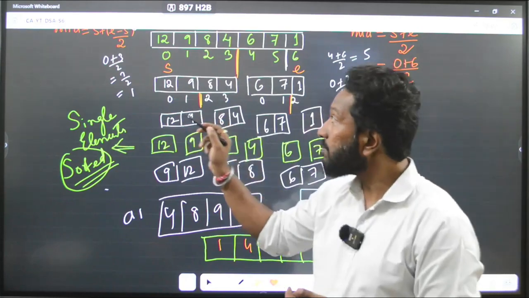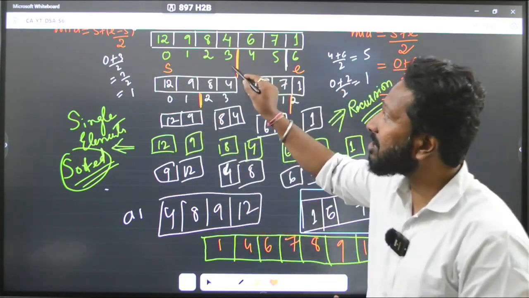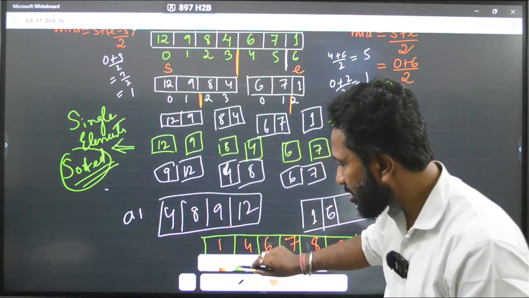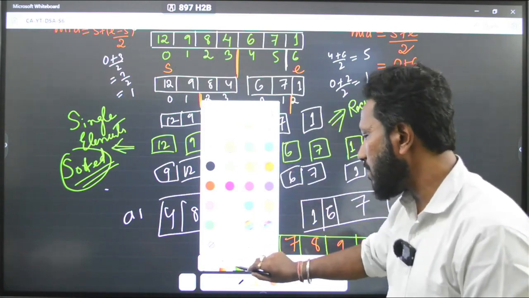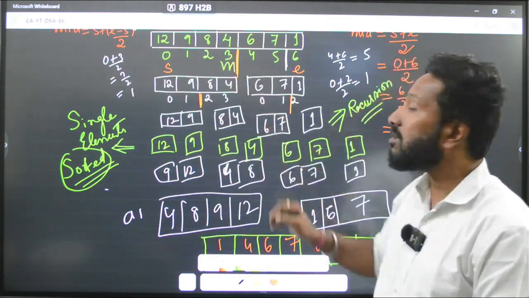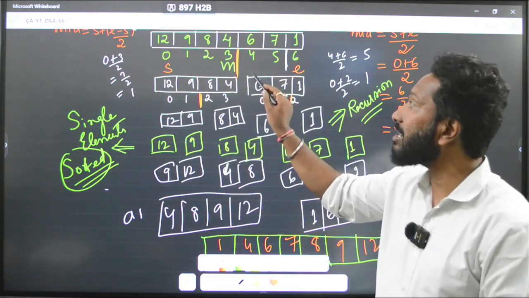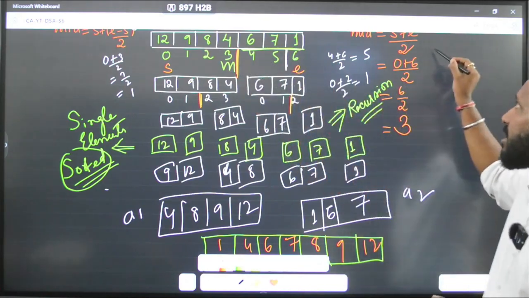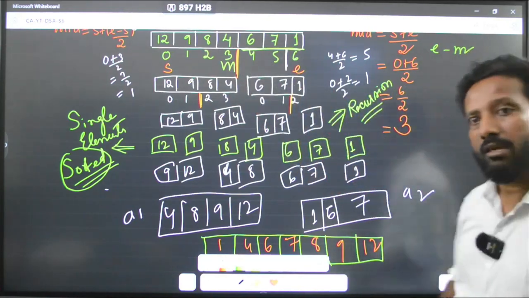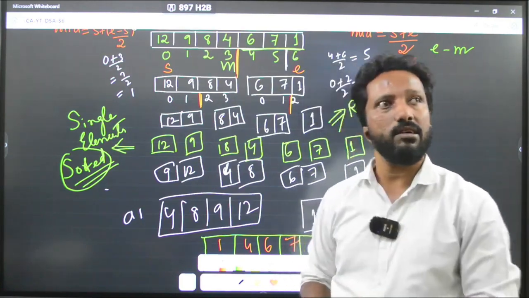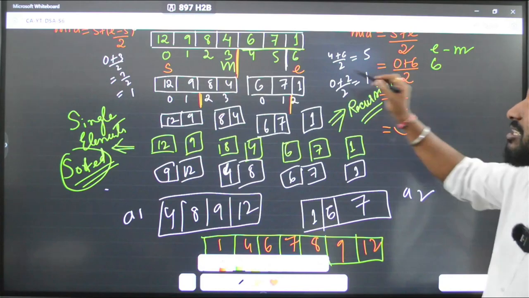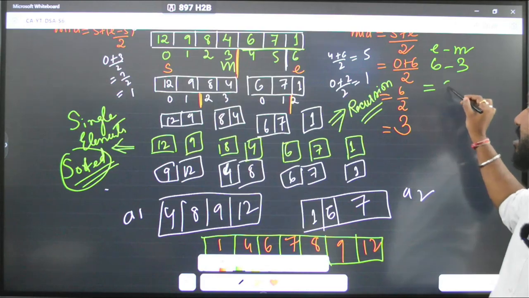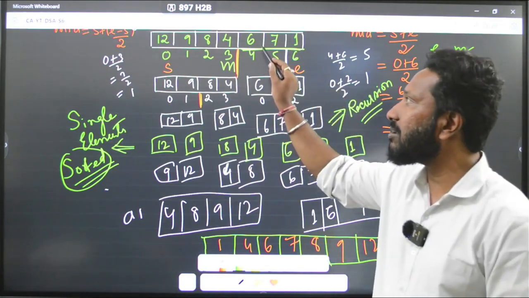See here, this array, this is my mid value, right? Try to focus and understand what I am saying. This is my mid value. So what is the length of this part of the array? This is the 6th index, this is the 3rd index, right? Can I write end minus mid? Try to understand and tell me. Because what is end? End is 6. What is mid? 3. Correct? So 6 minus 3 is 3. What is the length of this part? Is it 3 only? 1, 2, 3 elements.